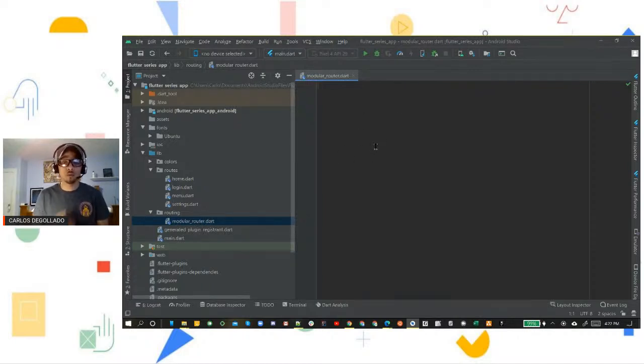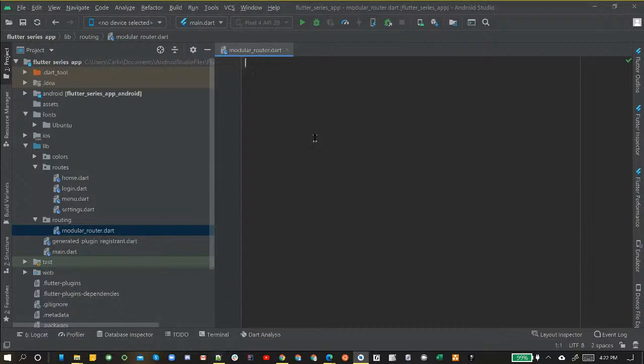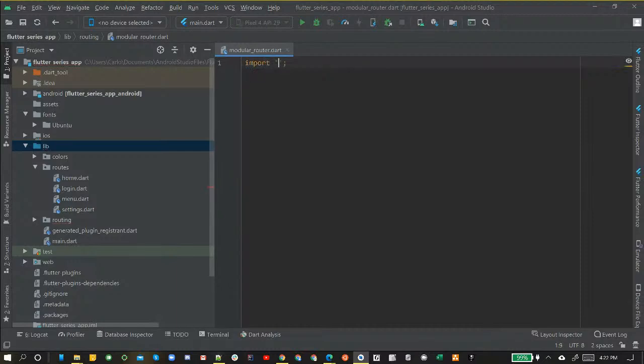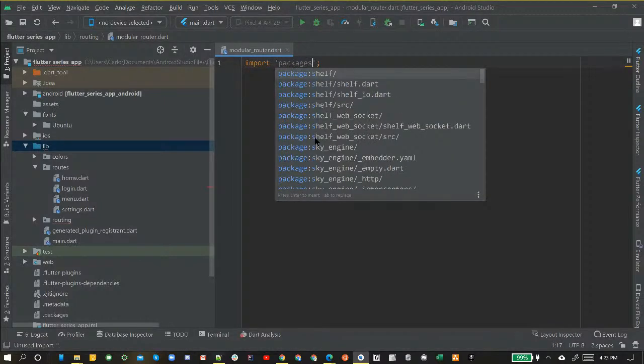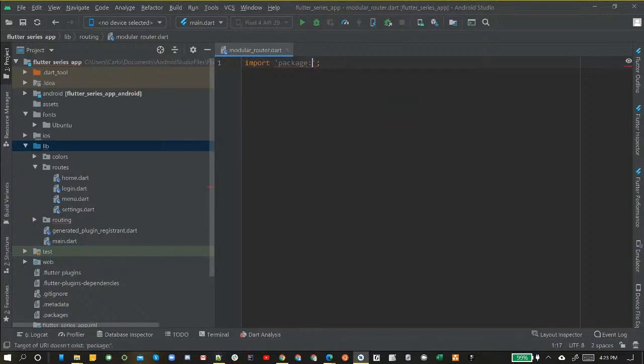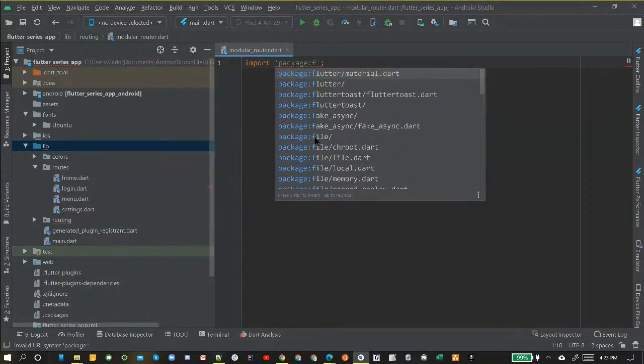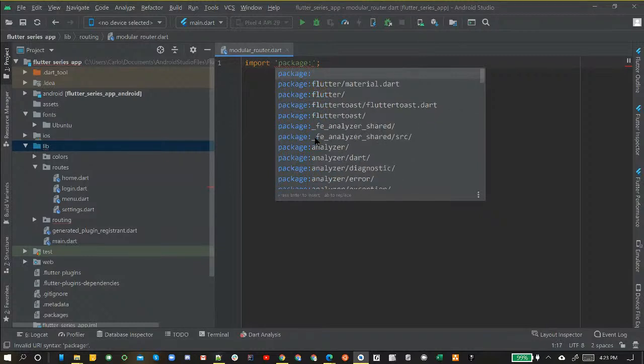Okay, so the first thing we want to do, we don't want to import material. This is going to deal with just routing, so we're not going to be using material icons and stuff. We don't want to import the material, but we do want to import our annotations. That's the one import we do need. So we're going to type import and then press enter, get the quick help. This one, we're going to import package, colon, and then Flutter. Actually, no, this isn't going to be Flutter. This is going to be AutoRoute, actually.